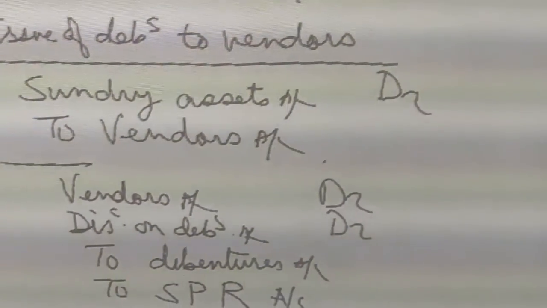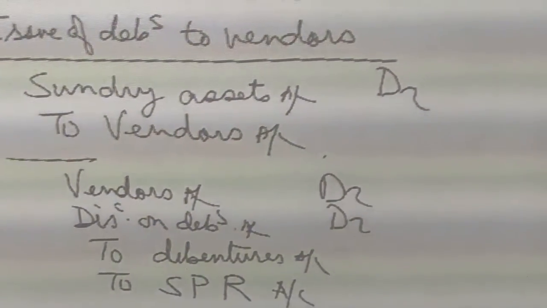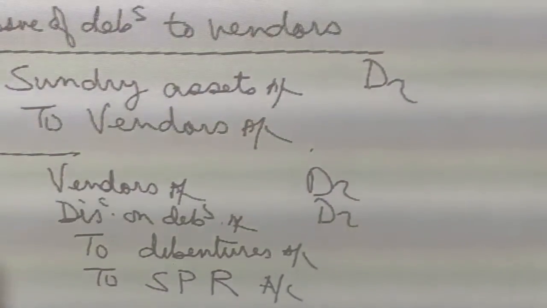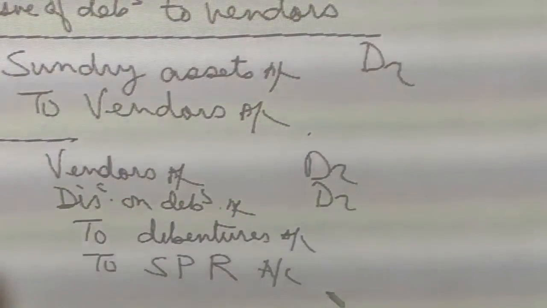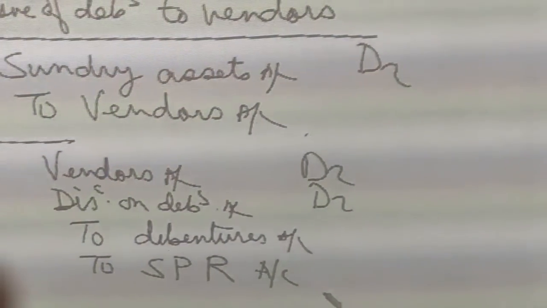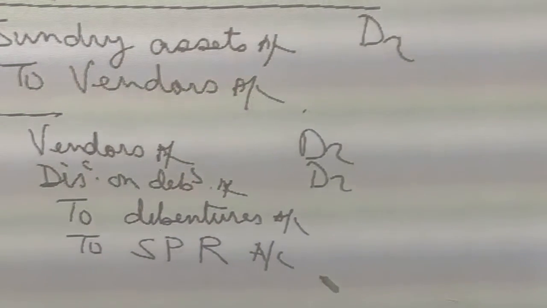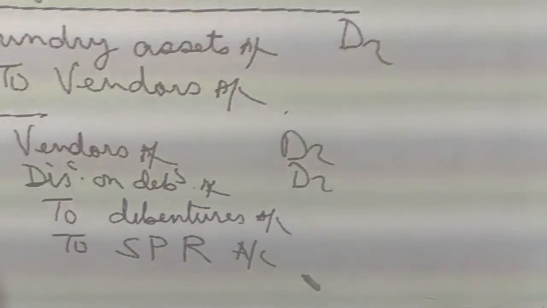Then vendor's account debit, discount on debentures account debit if the debentures are issued at a discount to debentures account, and if the debentures are issued at a premium, then vendor's account debit, debentures account debit to securities premium reserve account.